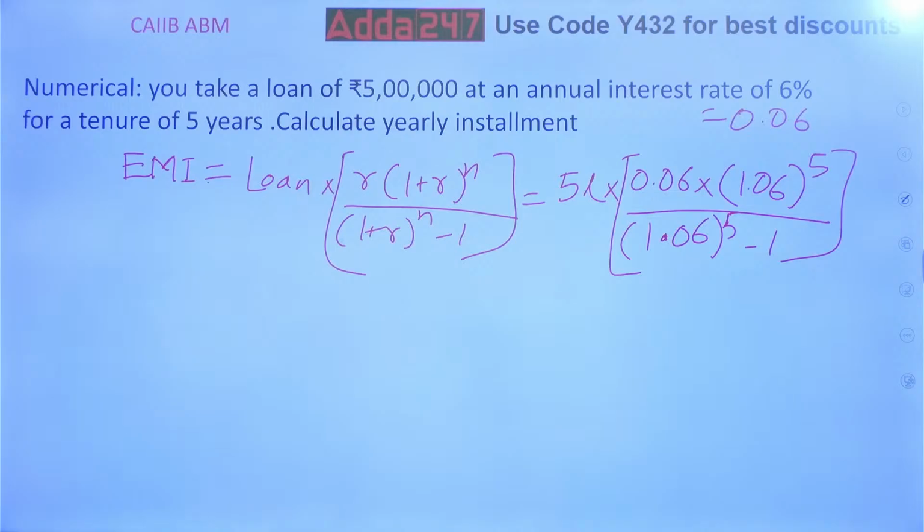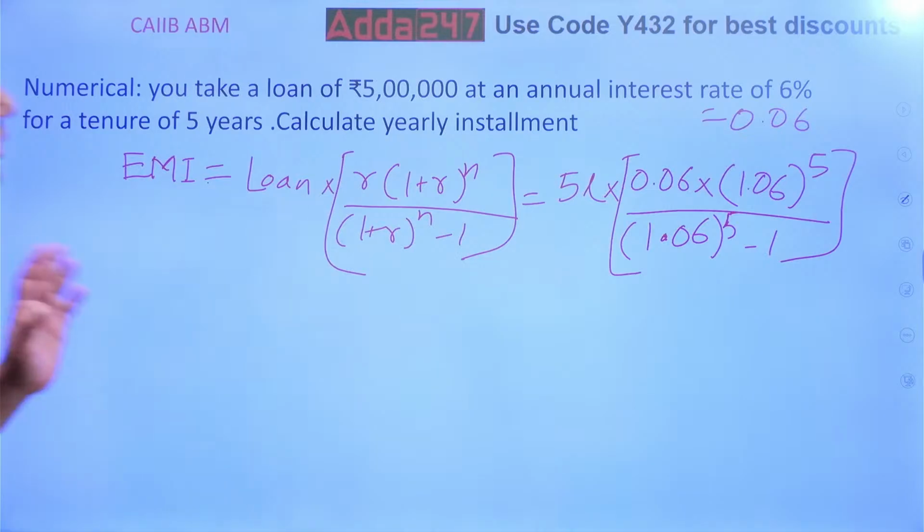Type 1.06, then into, equal to, 5 times. Clear everyone? So 1.06 raised to 5 is 1.338.